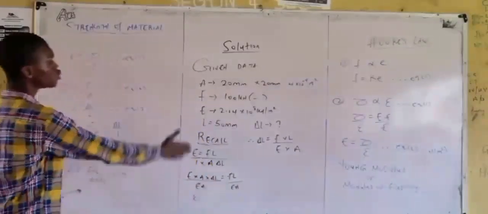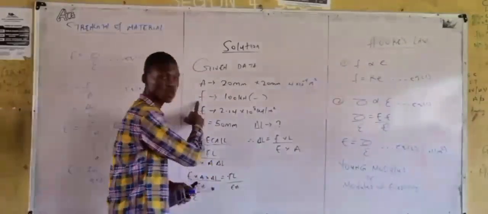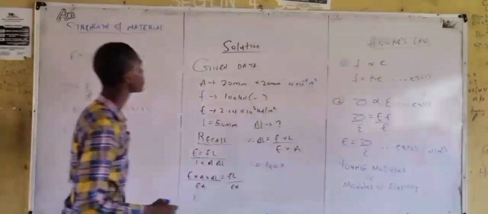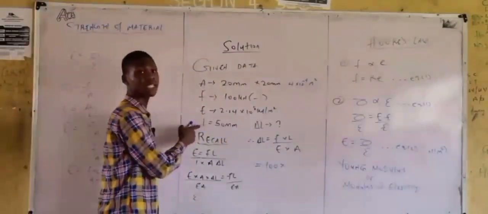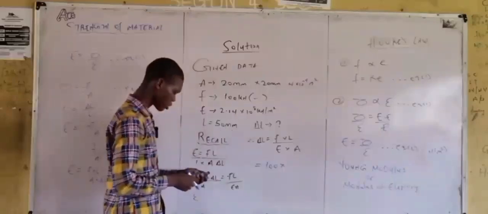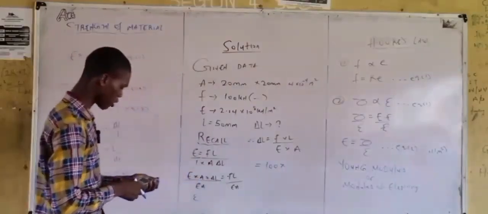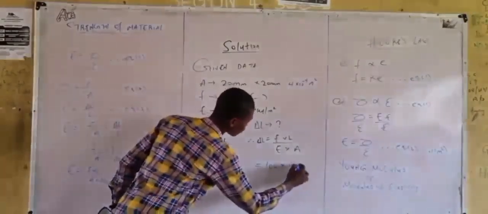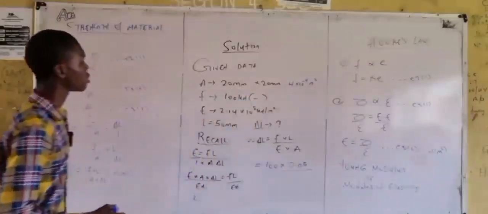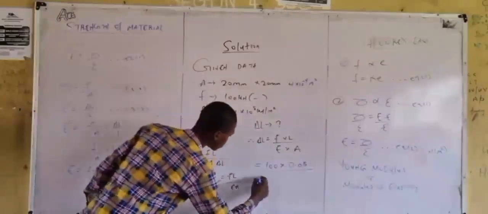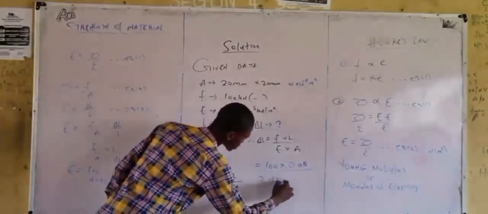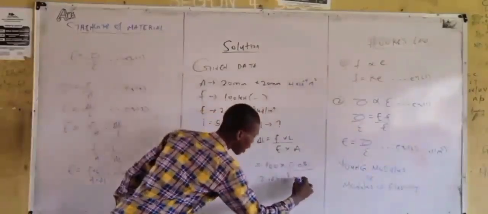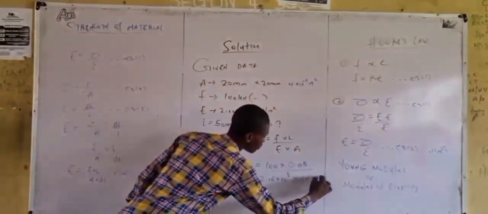Then the next thing we need to do is to substitute the respective values. We know that force is 100 kilonewton. We have 100 times length. Length is given, and we also need to convert length to meter. 50 times 10 raised to the power of minus 3, we have 0.05, over Young modulus, which is given as 2.14 times 10 raised to the power of 8, times area. We've calculated our area to be 4 times 10 raised to the power of minus 4.